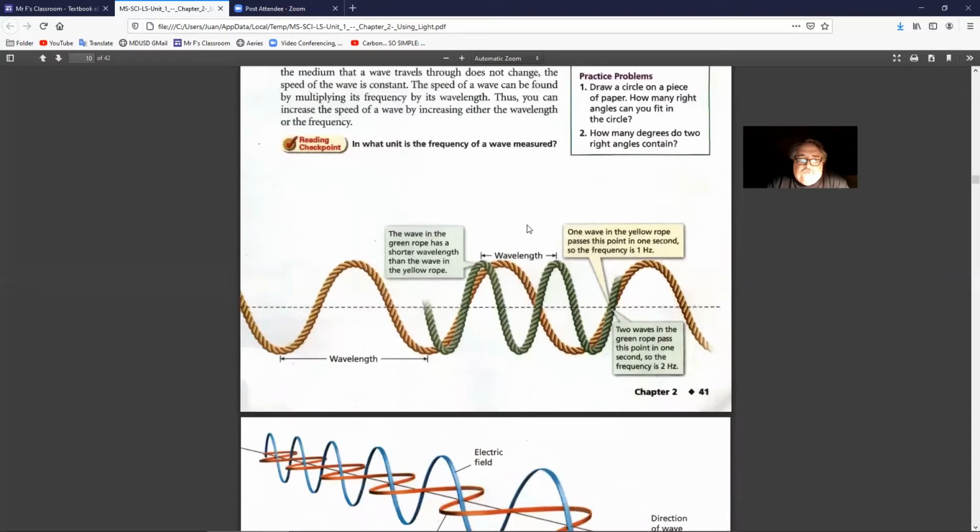Looking at the image now. Wavelength is the distance from crest to crest, or from trough to trough. The wave in the green rope has a shorter wavelength than the wave in the yellow rope.